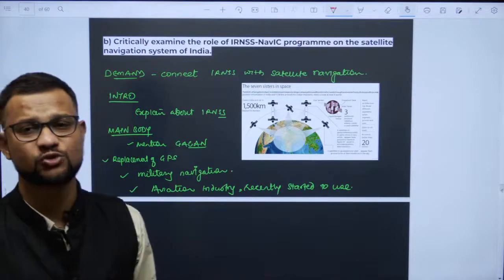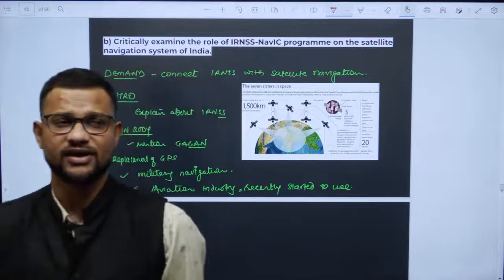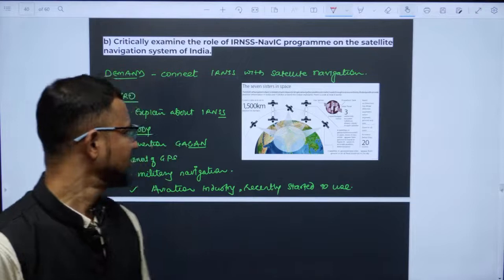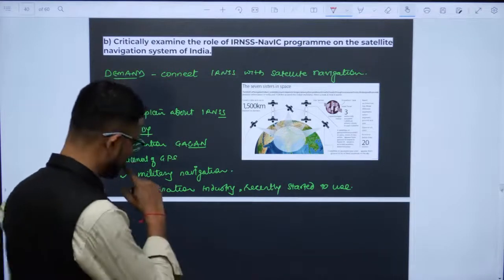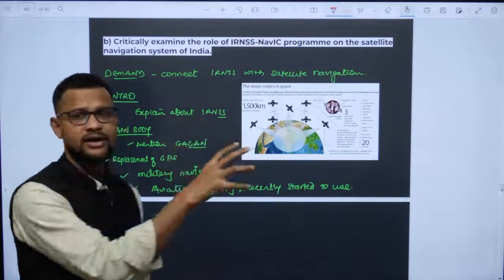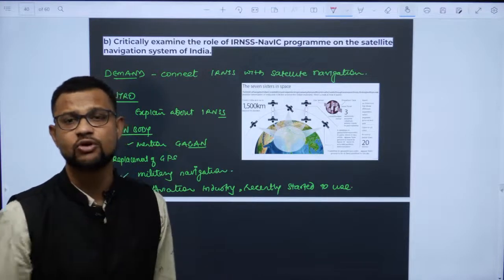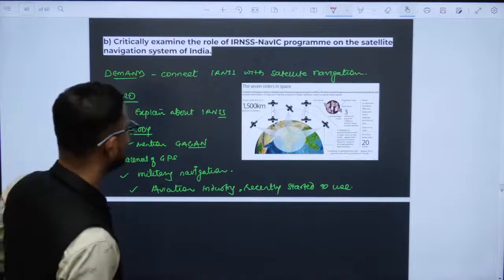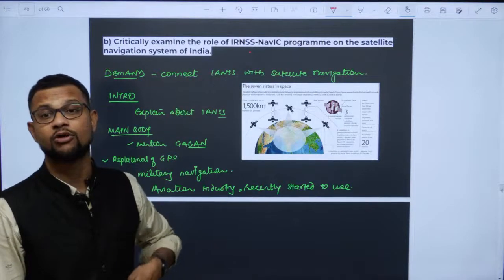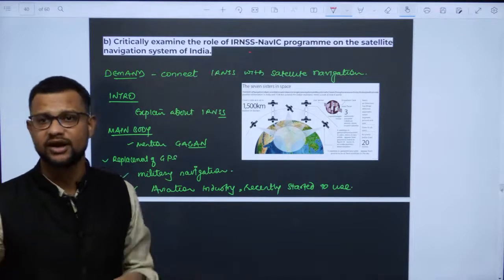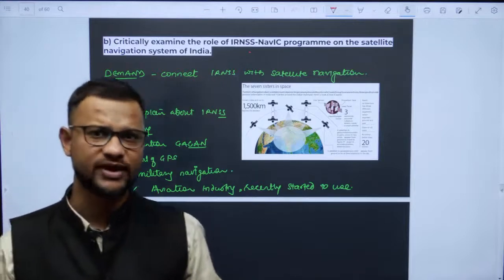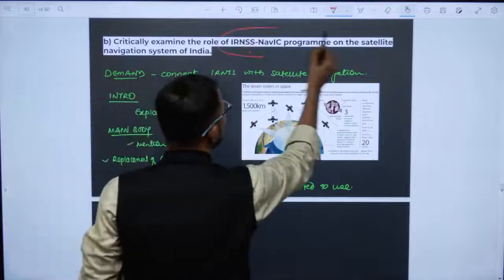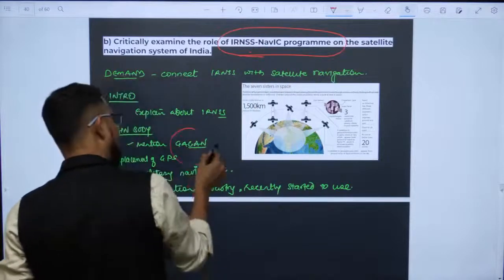Now why was this question asked? It was just because of NAVIC and GAGAN enabled systems. GAGAN is geo enabled navigation. So now it is using the IRNSS or NAVIC program, which is of Indian origin. ये इंडिया का खुद का बनाया हुआ नेविगेशनल सिस्टम है, and that's why this program has been initiated.